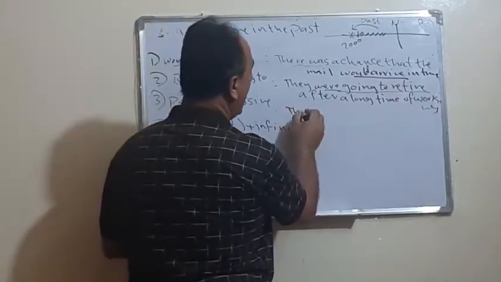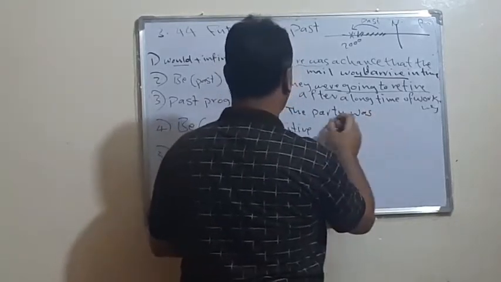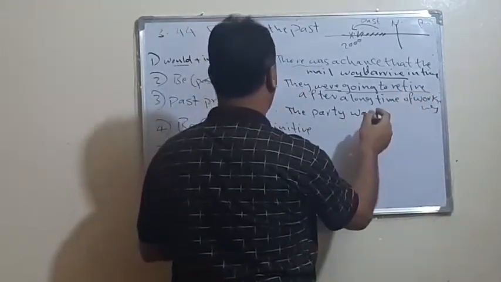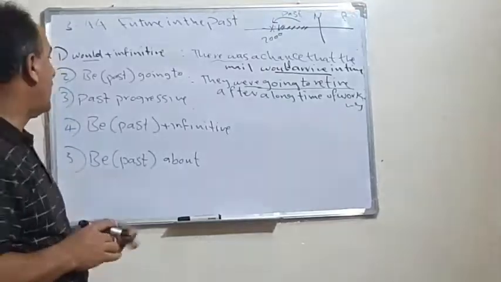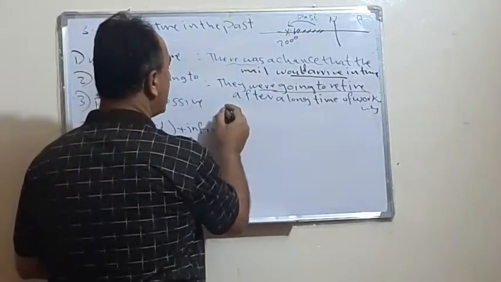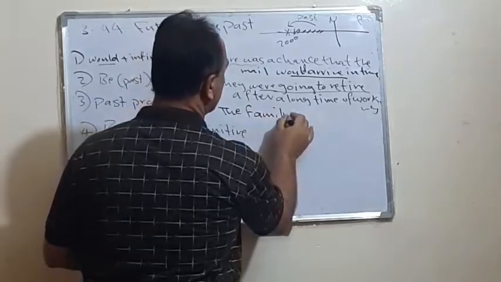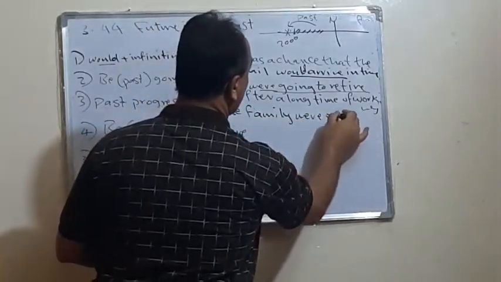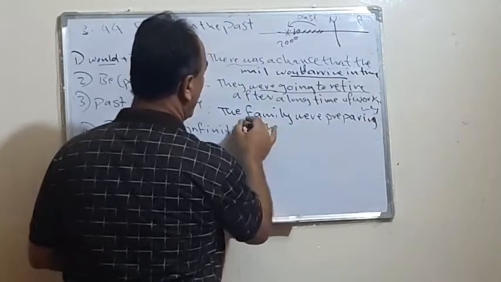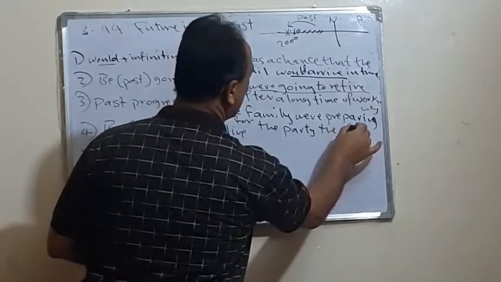For example, we can say the family were preparing the party, or for the party the next week.